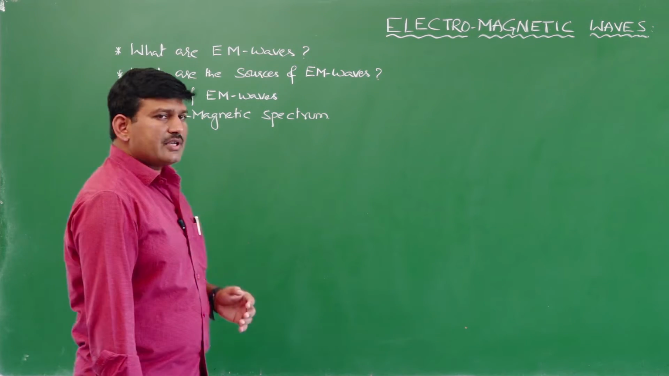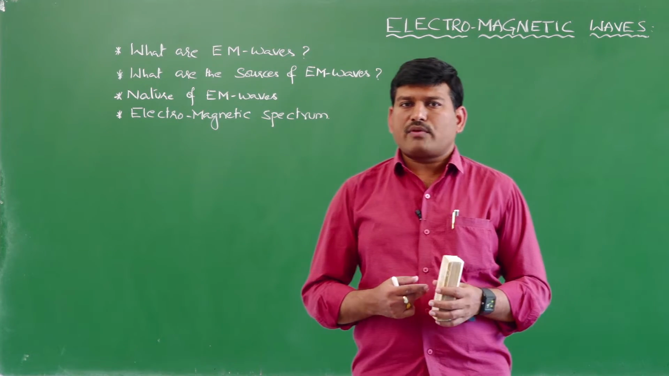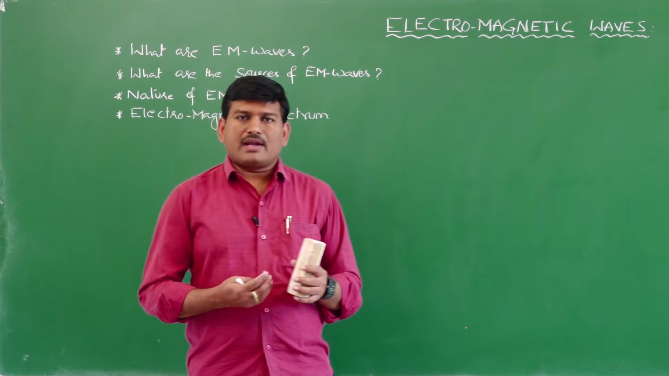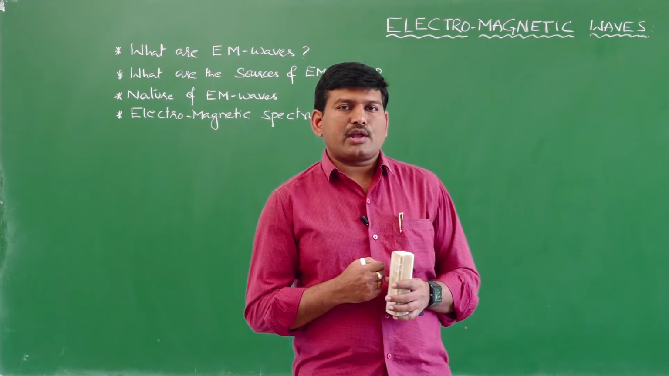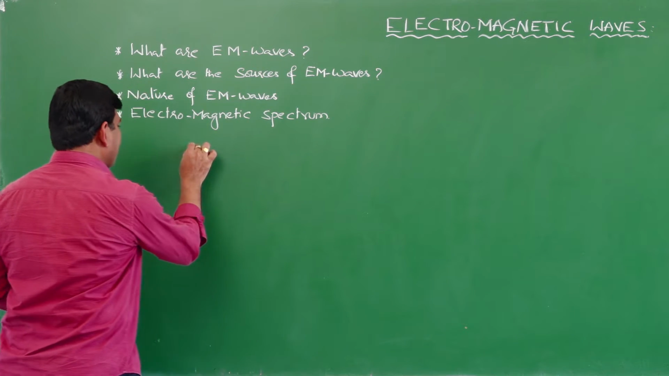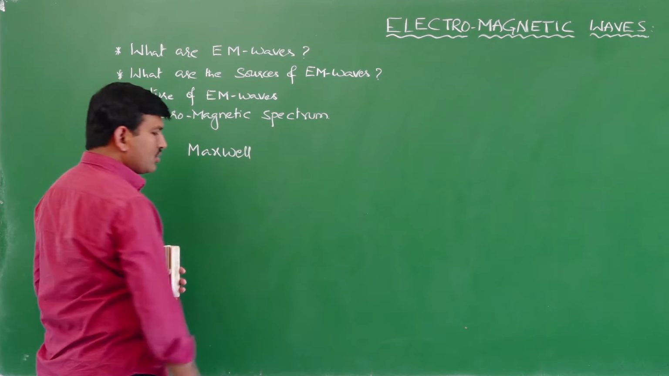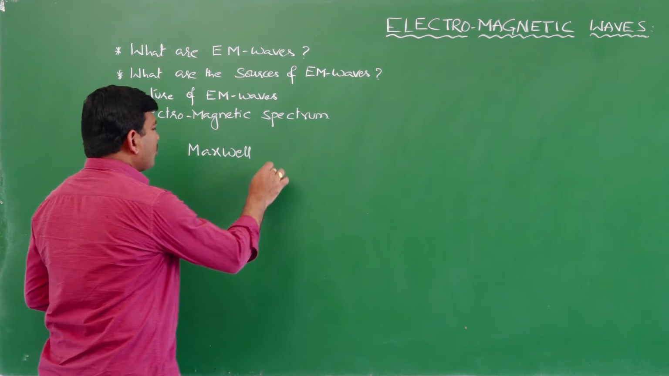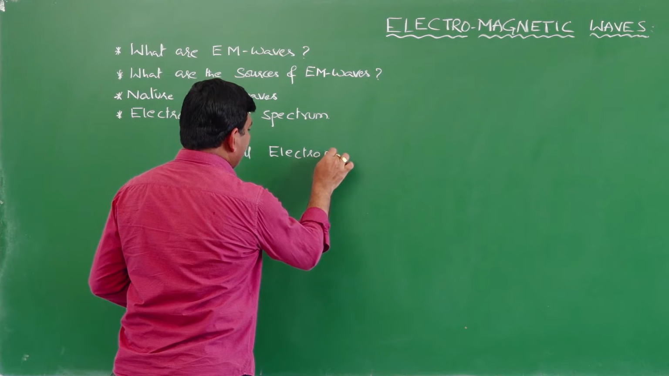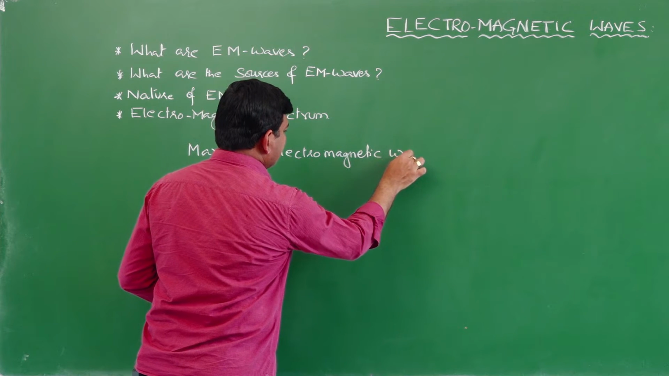So first, coming to the electromagnetic wave theory. What is an electromagnetic wave? If you want to understand it, we have to understand the electromagnetic wave theory. Who proposed this theory? Maxwell is the one who proposed it. Clerk Maxwell is the scientist who proposed the electromagnetic wave theory. And what is the basis for this theory? We will study that first.